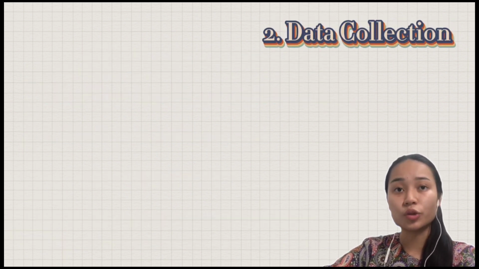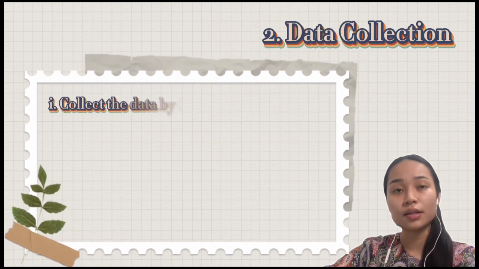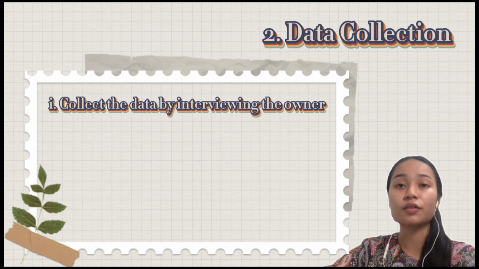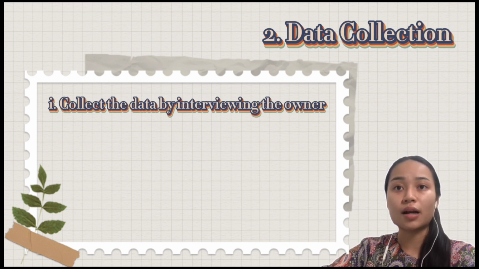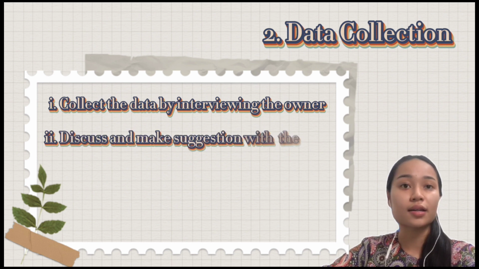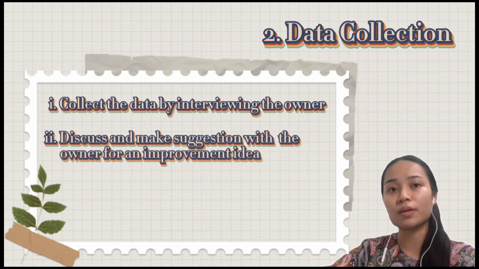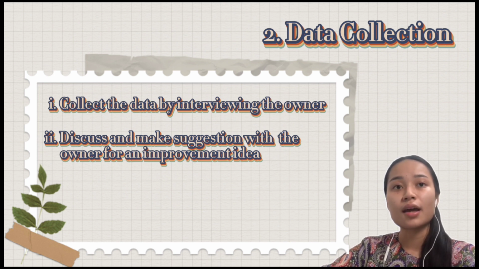The second method is data collection. In this method, we conducted an interview with the Casa Laundry owner via Google Meet to understand and identify their company's internal and external problems. Second, we discuss with the owner and suggest some improvement ideas.